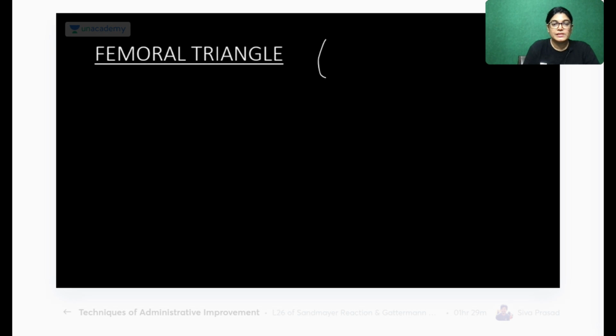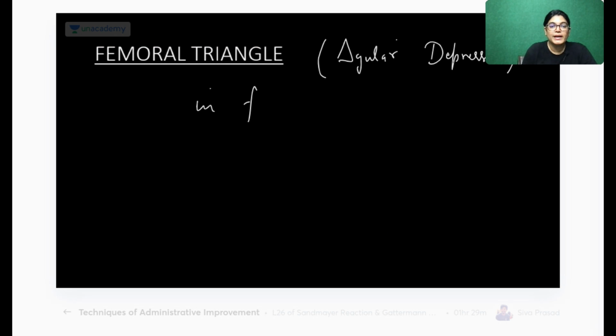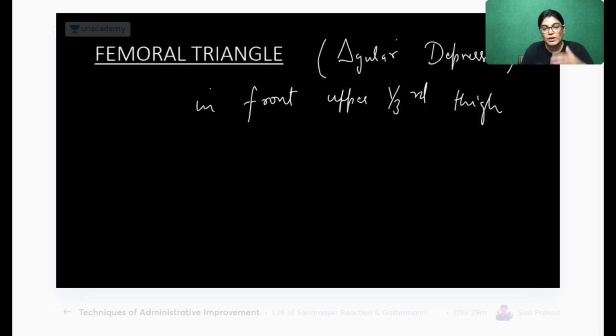If you see in the diagram and also in the cadaveric images, it's a triangular depression area which is lying in front of the upper one third of thigh, and it is lying immediately below which structure?